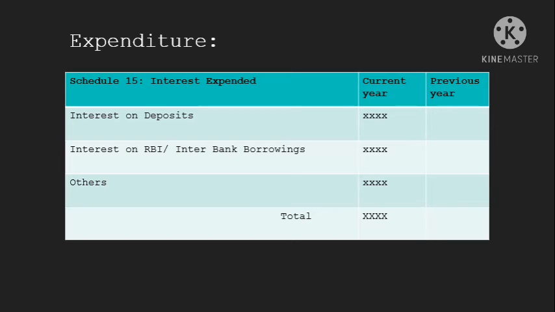Sometimes banks borrow money from the RBI or from other banks, so then they have to pay interest. Next, others. Any expenses which do not come in the above two categories come in the others column. Then we make a total of it.